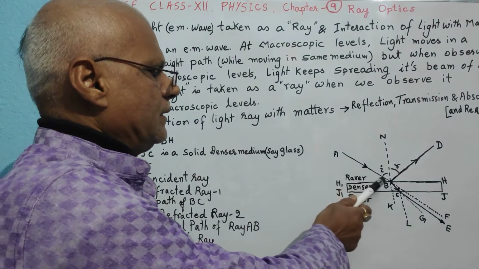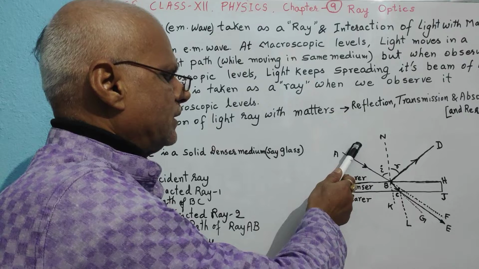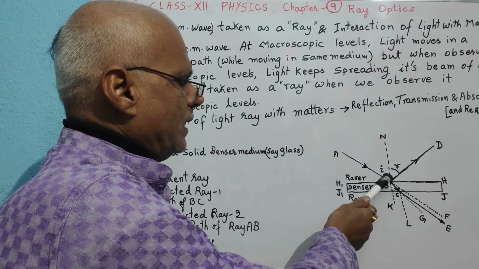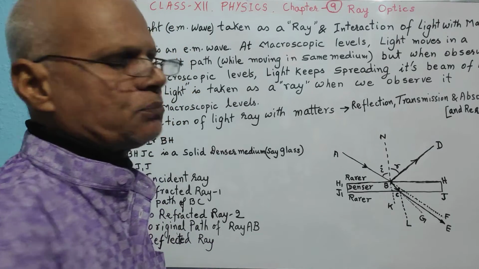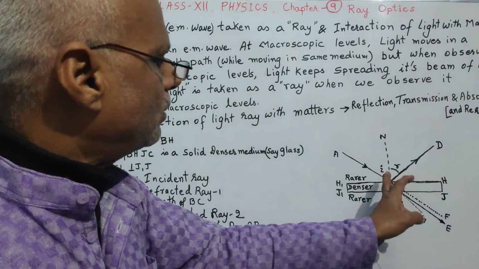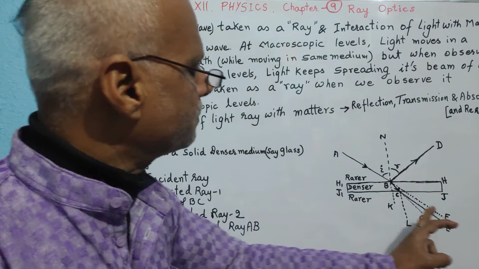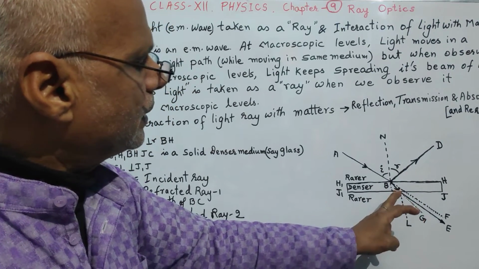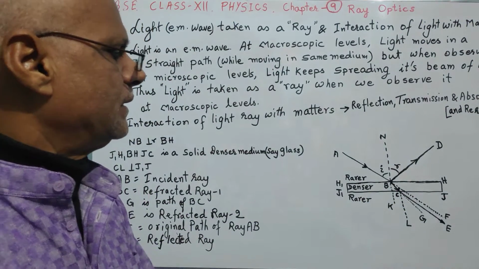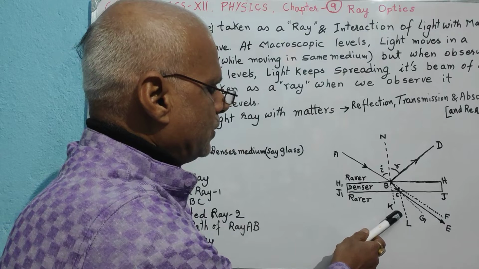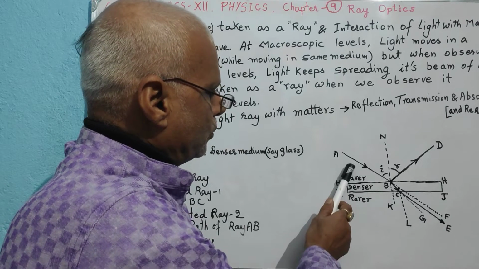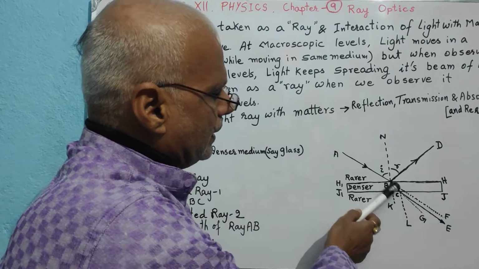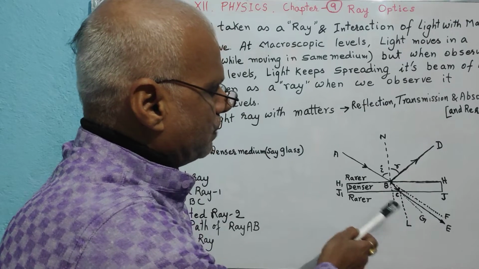In this case, the light ray is incident from some rarer medium, say air, on glass, which is a denser medium. While it enters the denser medium, it changes its path; it bends away from its original path. The original path was ABF, but now it takes the new path BC, and each time it changes the medium, it changes its path. While it is again entering the air medium, we assume the glass is placed in air, then while it is coming out of the glass, again it bends away from its path.